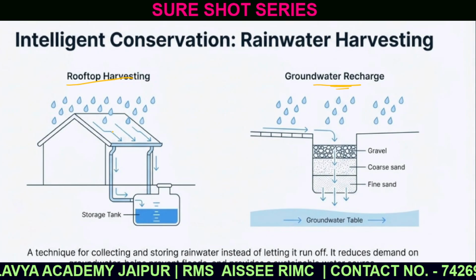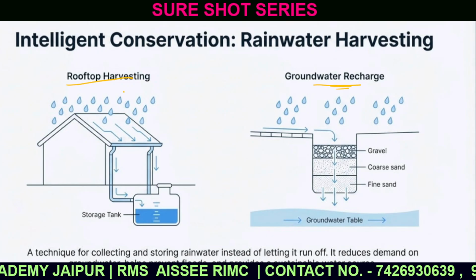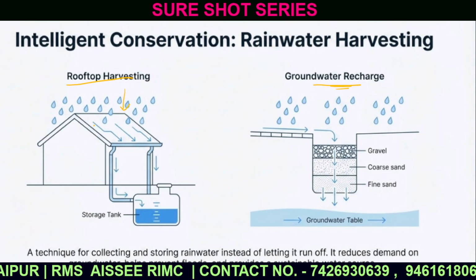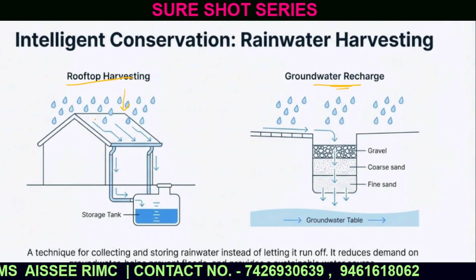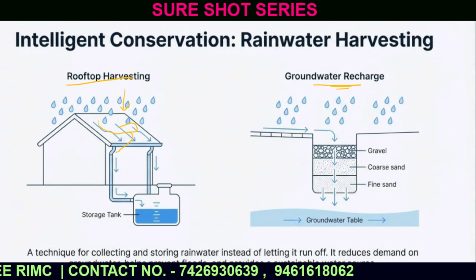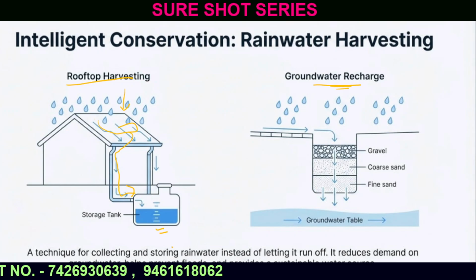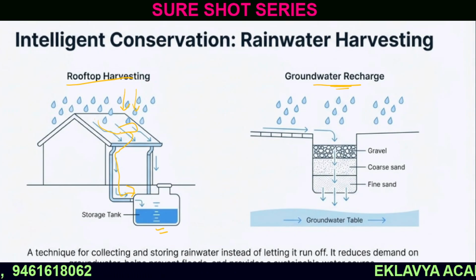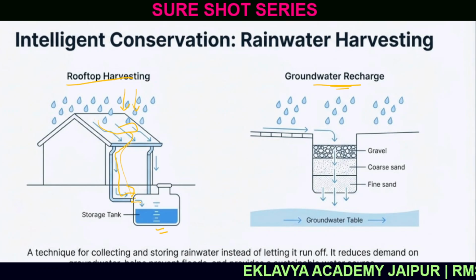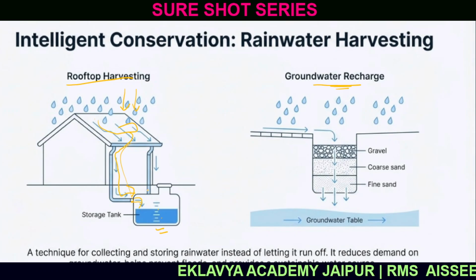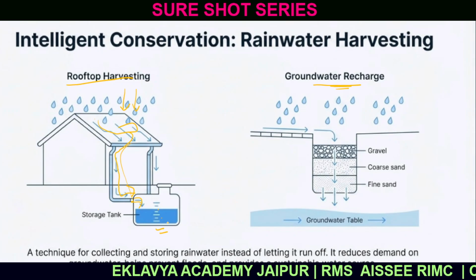When we talk about rooftop harvesting, when it rains, all the water that collects on the roof is connected to a tank, and there all the rainwater gets collected.